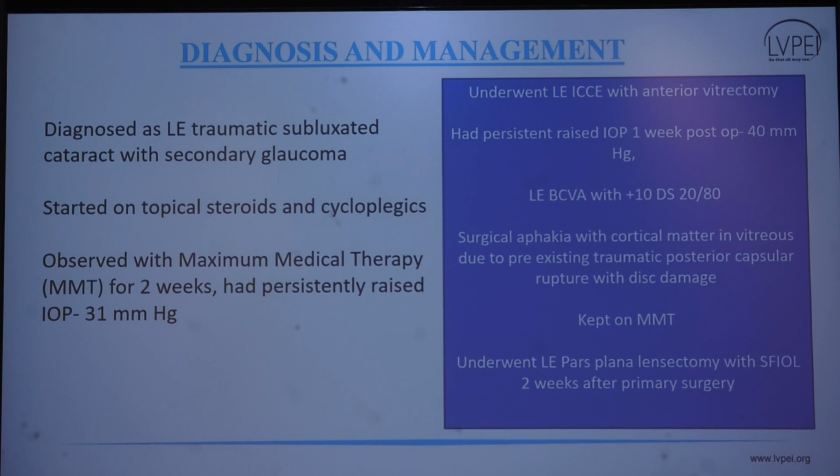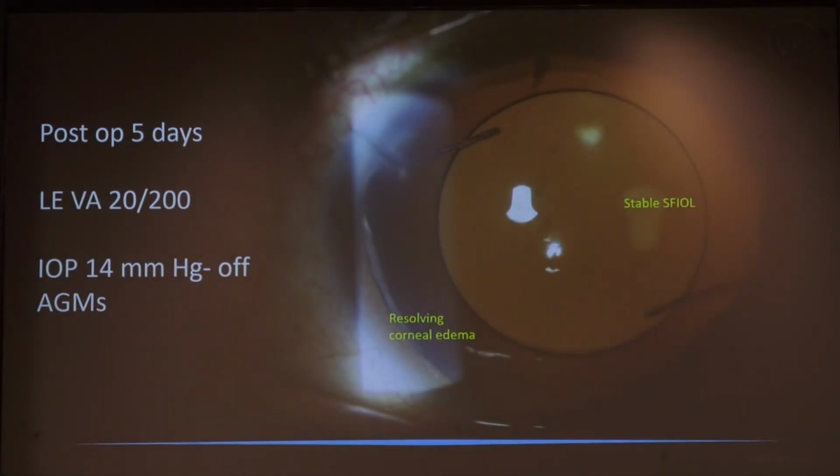He was kept on medical management for 2 weeks or so, but again he was taken up for pars plana lensectomy along with secondary intraocular lens implantation after the primary surgery. Here is a postoperative picture at 5 days of the left eye. You can see the stable SFIOL in the patient and a resolving corneal edema. The visual acuity was 20/200 with an intraocular pressure of 14 millimeters of mercury off any AGMs.